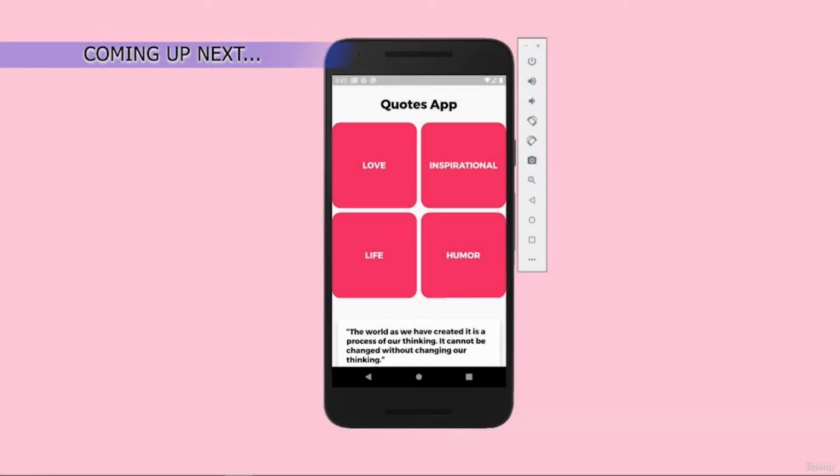Welcome to this project, and this project is going to be a really interesting project. So we're going to build a quotes app, but the specialty of this app is I'm going to get all the quotes from our website. So I'm going to implement web scraping with Flutter.